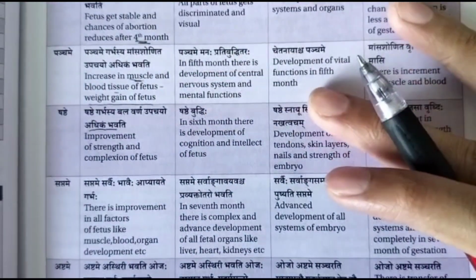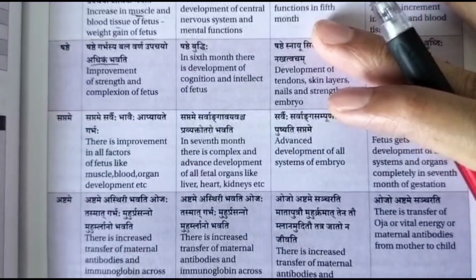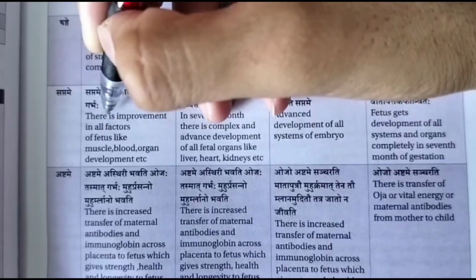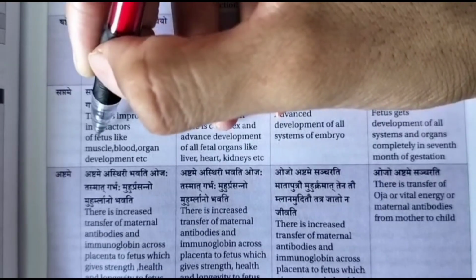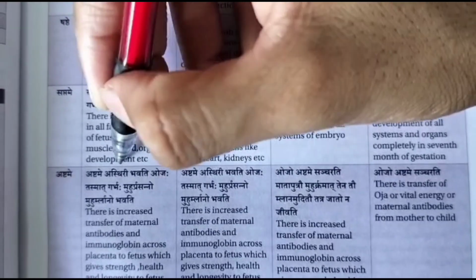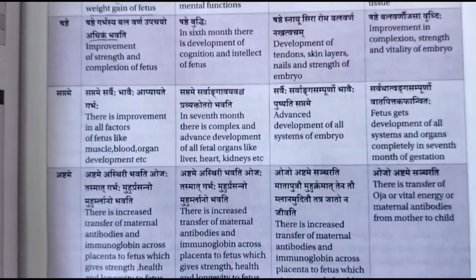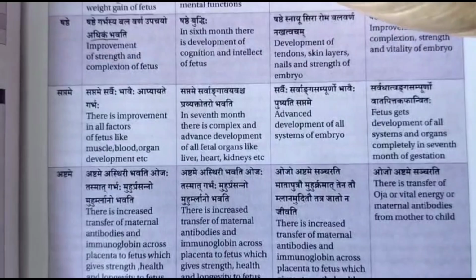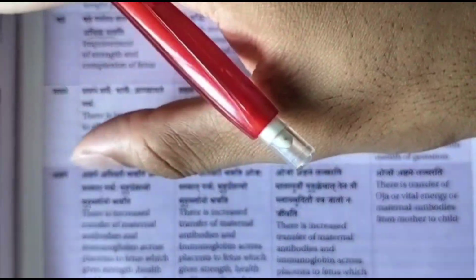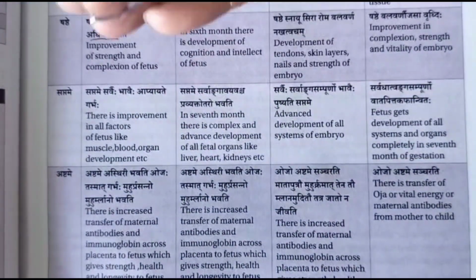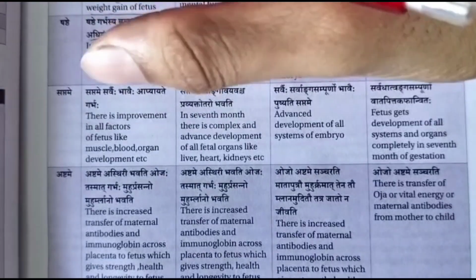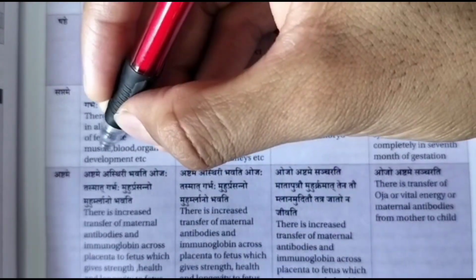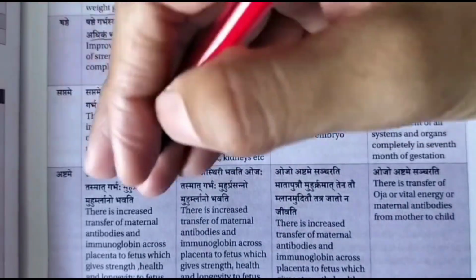So in the Saptama Masa, what happens in the seventh month? Here in the 7th month, Saptame Sarva Bhavo Apyayate Garbha, there is improvement in all factors of the fetus like muscle, blood, organ and development. We have to just remember that till the fourth month the baby's different organs have been developed at a particular period of time, but after that the baby has nearly formed properly, and what has been formed properly improves and improves with time, right? So in the 7th month also we say that muscle, blood, organ etc. will develop or improvement happens in them.